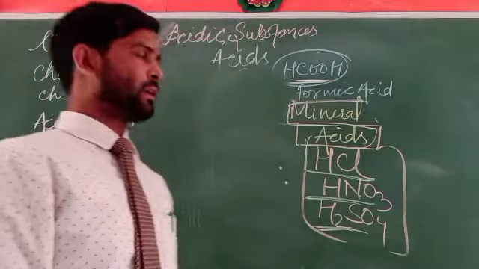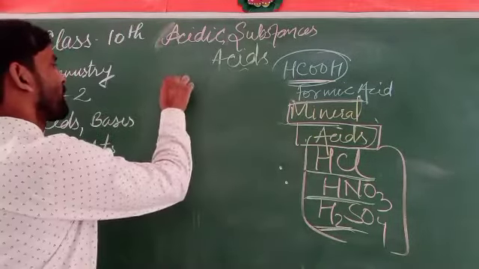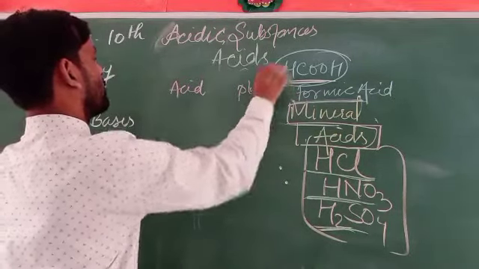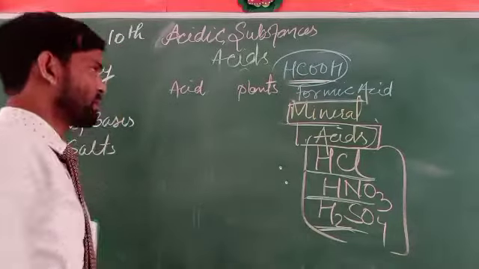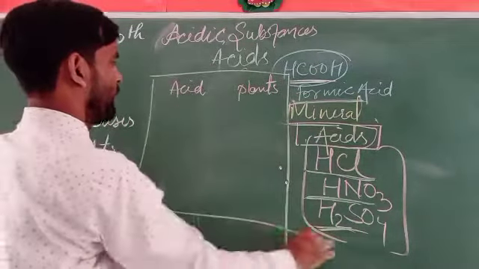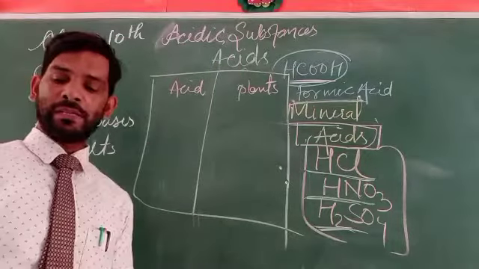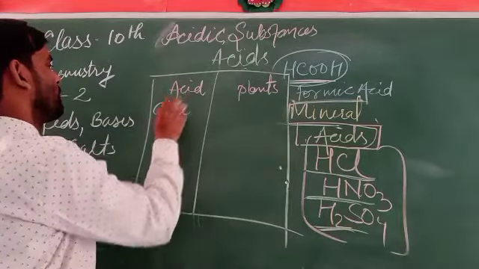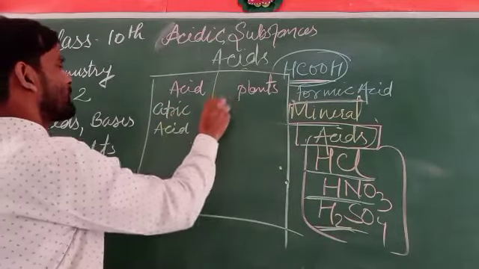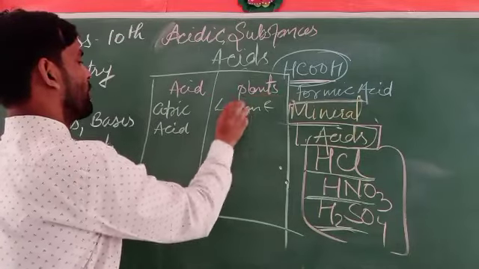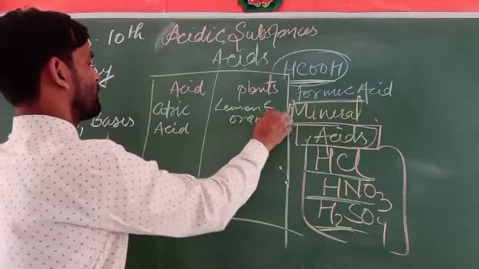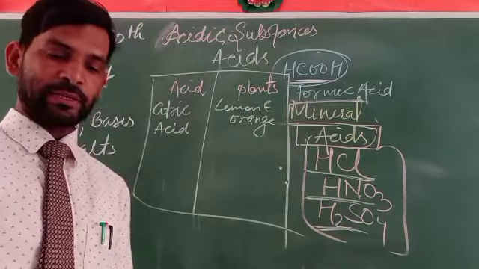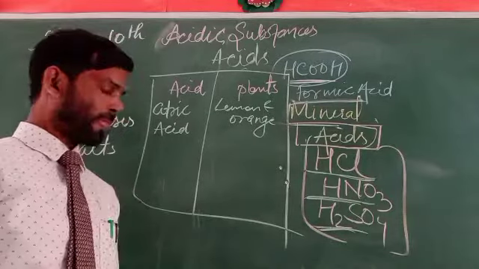Here are some other sources of acids in plants. Different types of acids can be drawn from plants. We know very well what these acids are, like citric acid. Citric acid is derived from lemon and orange, because these are citrus fruits. So citric acid is derived from these two sources.